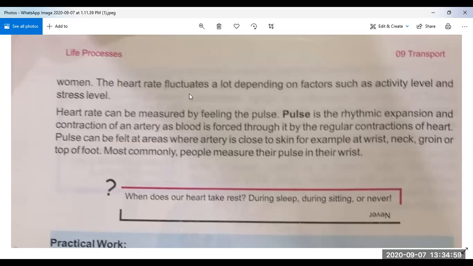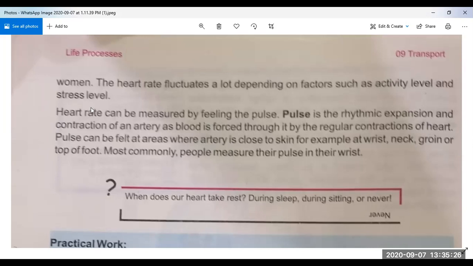Why? Because of factors such as the activity they are doing and how much stress they are taking. So all these things affect the heart rate.